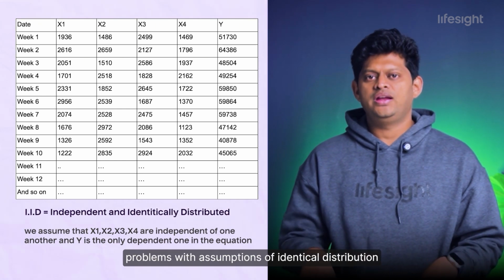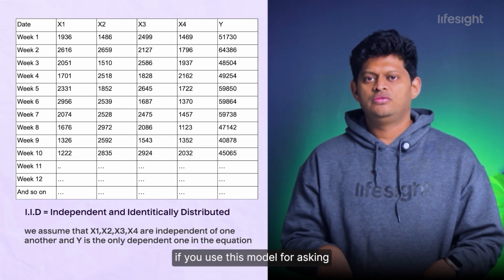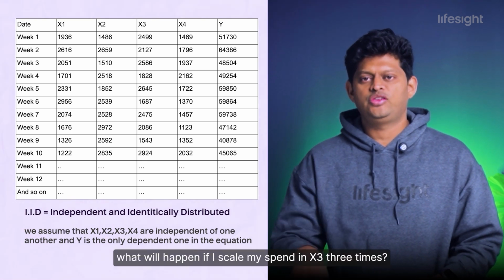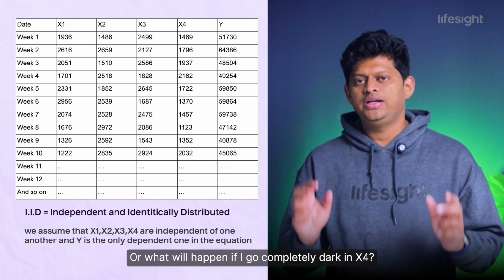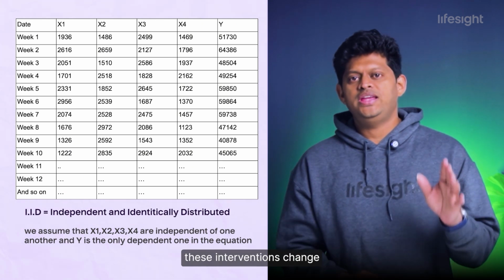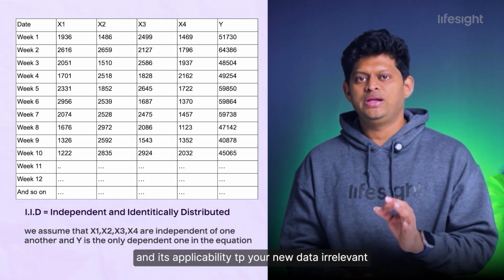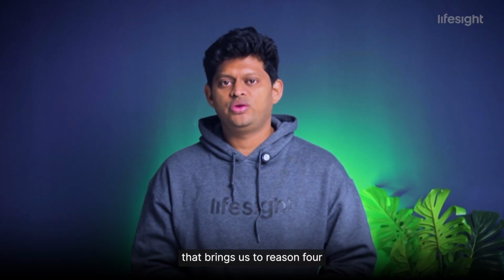Problems with assumptions of identical distribution. If you use this model for asking what if questions, such as what will happen if I scale my spend in X3 3 times, or what will happen if I go completely dark in X4. These interventions change the distribution of variables that the model is familiar with, making the model drift and its applicability on new data irrelevant. That brings us to reason 4.